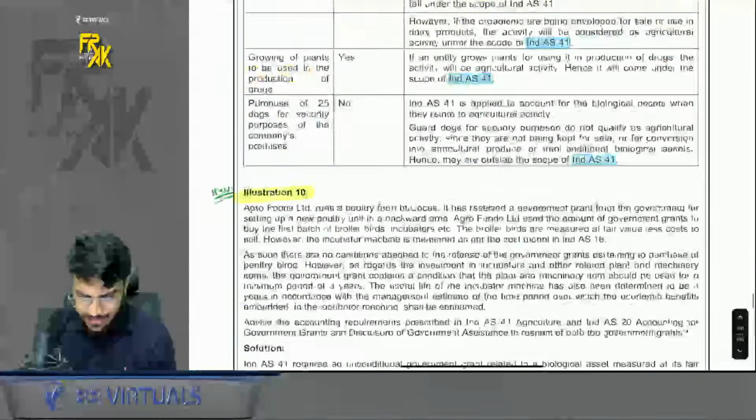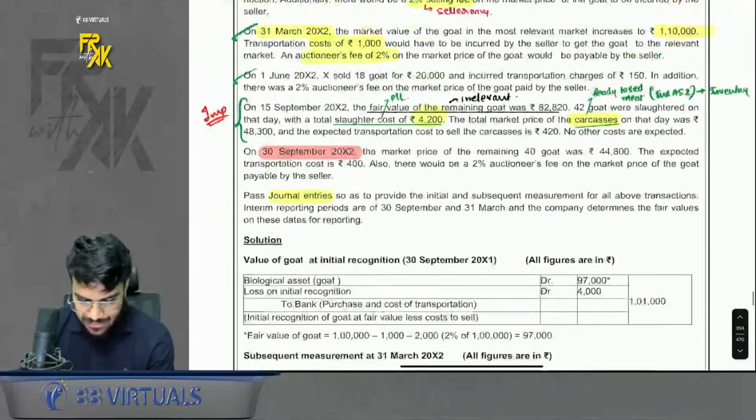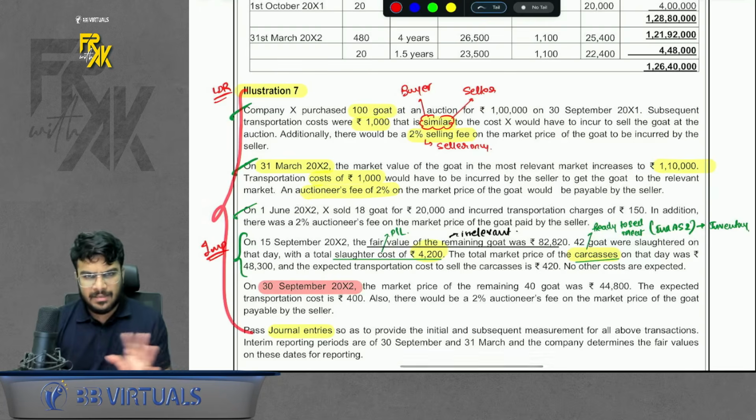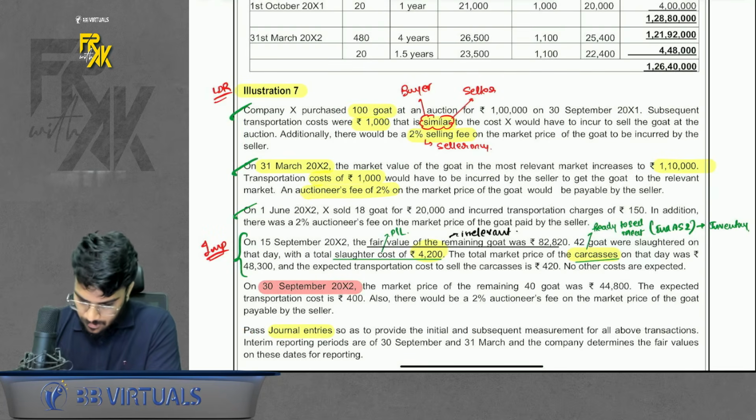Now also let's revise the remaining questions which are pending. I revised till 6th question. Now 7th question is also a very good question, an LDR question. Please have a look what is to be done, but a simple question. It says we got 100 goats, where we incurred some transportation cost.